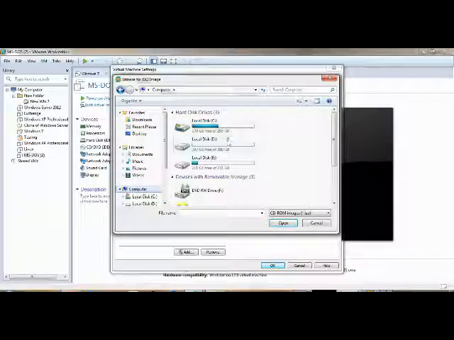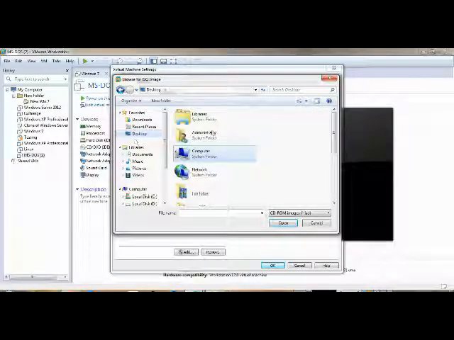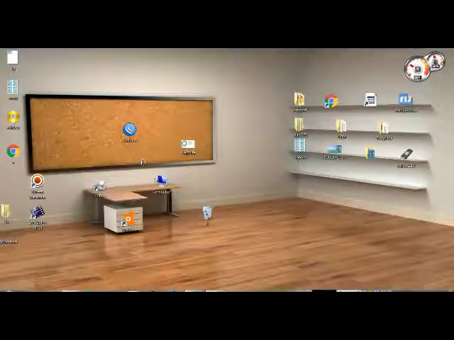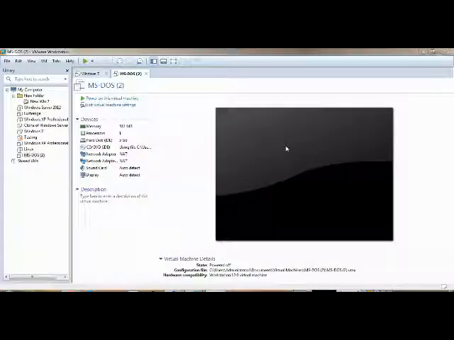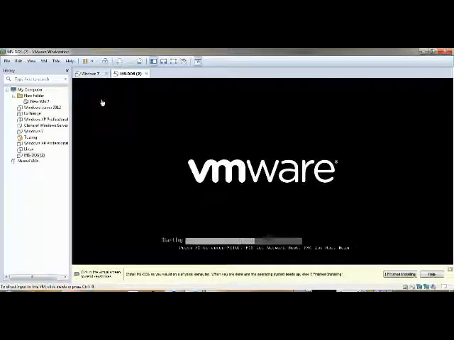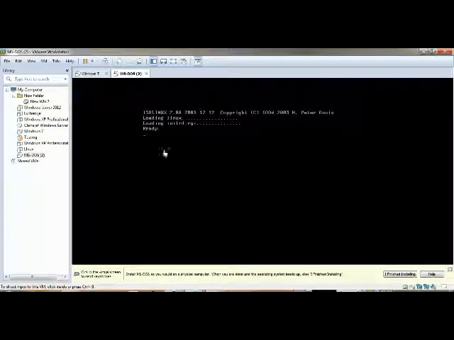Here I have already put the CD for the Mikrotik, so I'm gonna put this one. You can see now it's going to load.